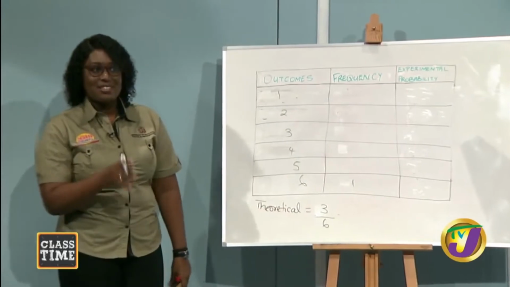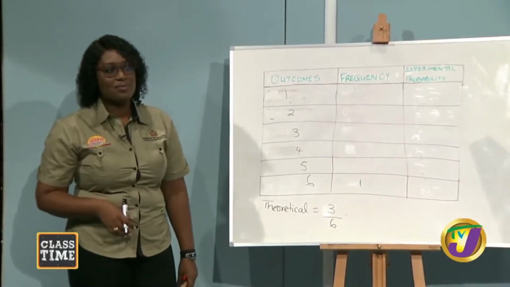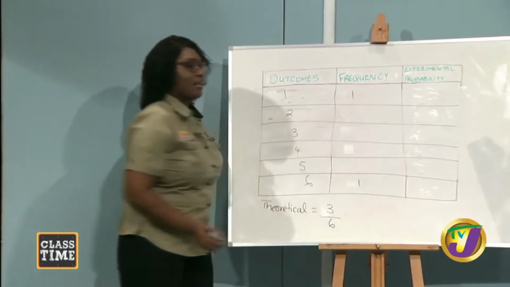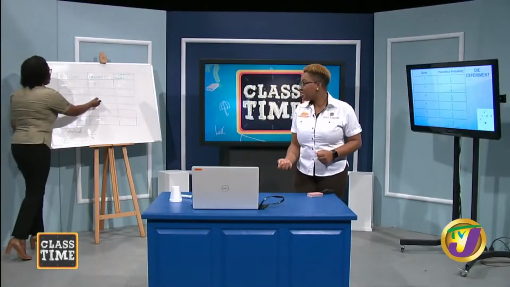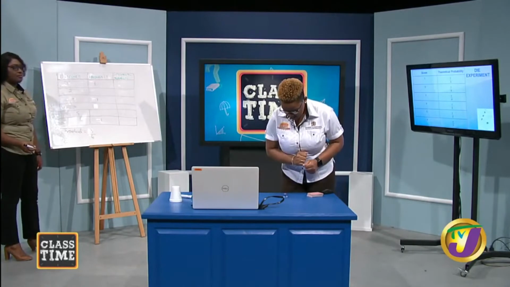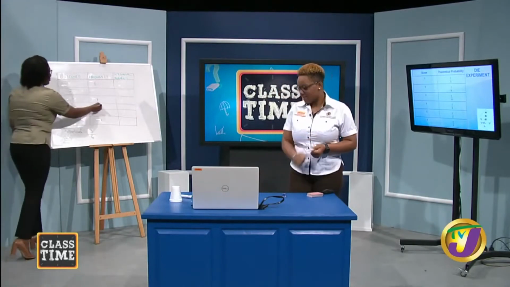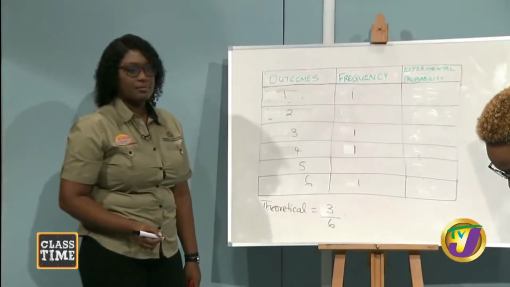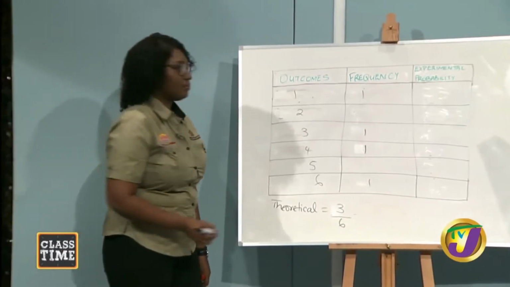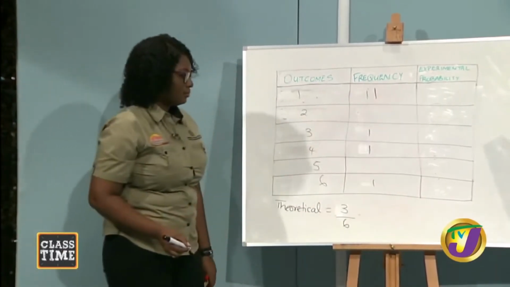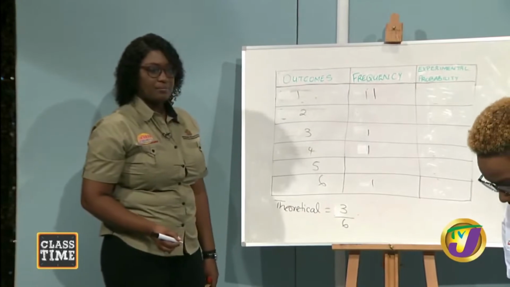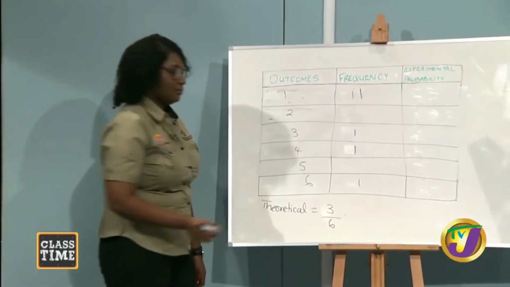Do 6 again. All right. 1. Okay. 3. 4. 1. How many is that? 5. One more. 6.